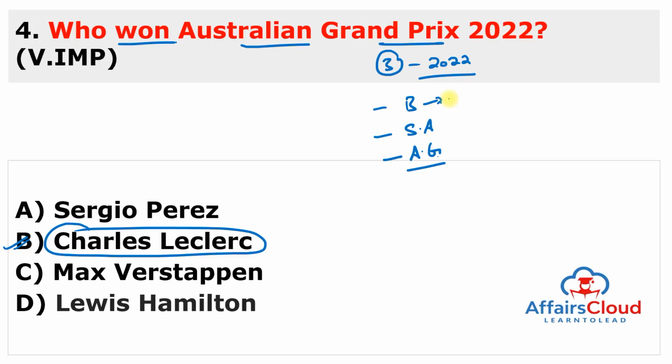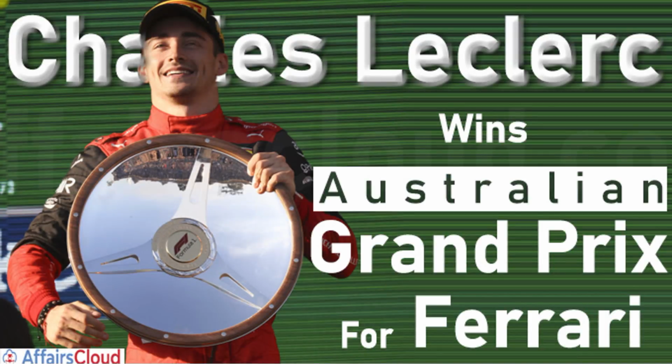Remember, the Bahrain Grand Prix also won by Charles Leclerc, Saudi Arabian won by Max Verstappen, and this is third, Australian Grand Prix, again won by Charles Leclerc. And he is 24 years old, and he has claimed his second win in the Formula 1 season of 2022, following the victory of season opening Bahrain Grand Prix. So just remember the name. This is very, very important. So you can also see here the picture of Charles Leclerc, who won this Australian Grand Prix for Ferrari.